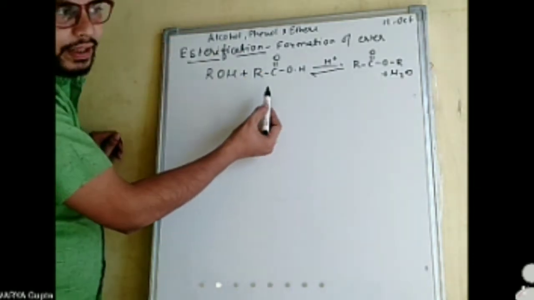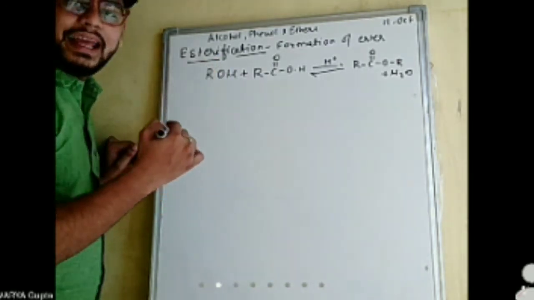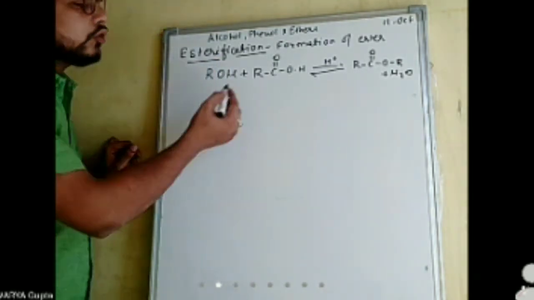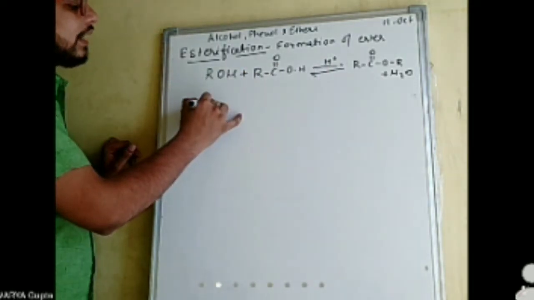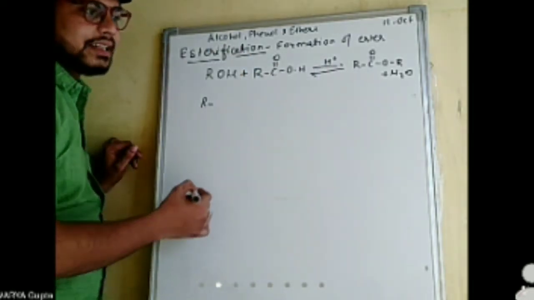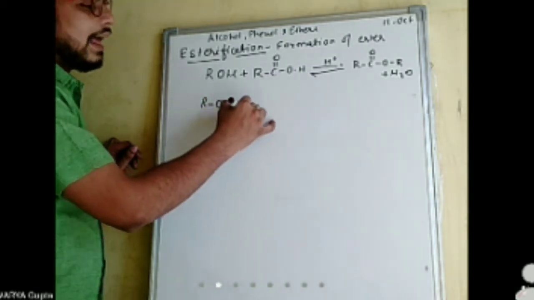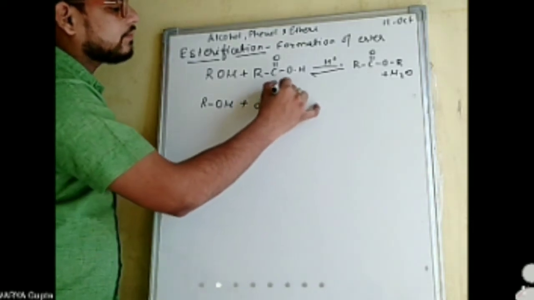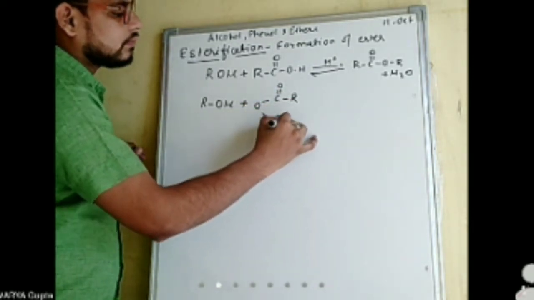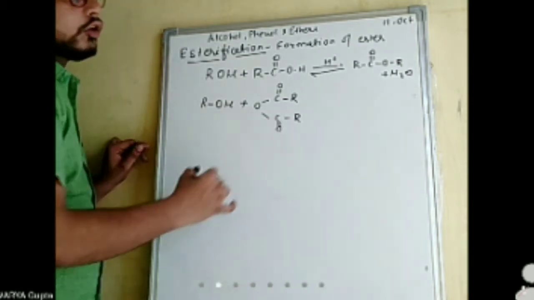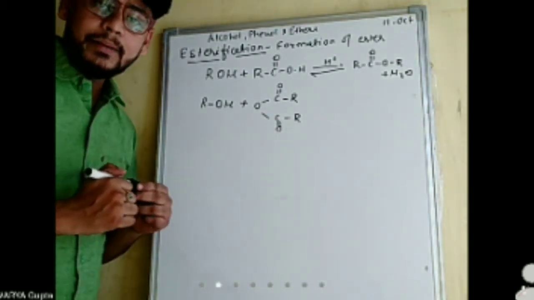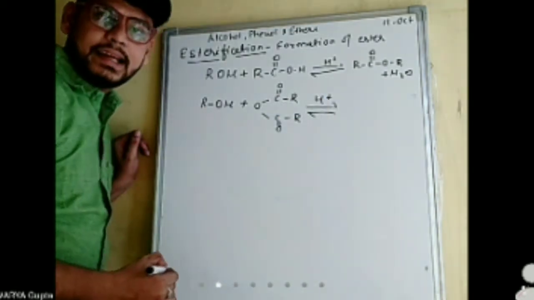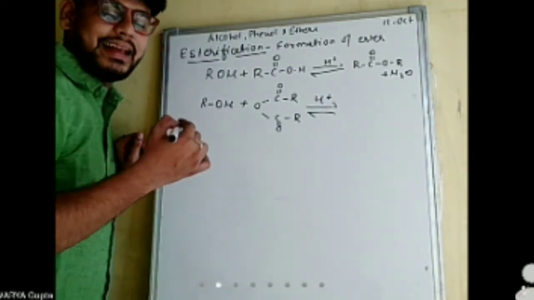Also, along with carboxylic acid, the derivatives of carboxylic acid are also able to form the ester and undergo this esterification reaction. Like if we take alcohol, it can also react with its anhydride, and will perform a similar kind of reaction in presence of H plus, that is acidic condition.